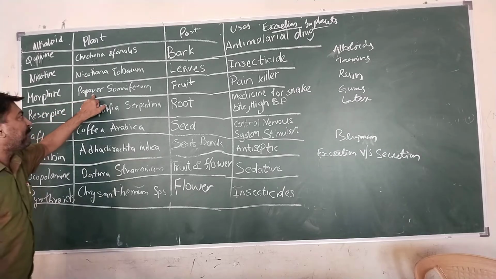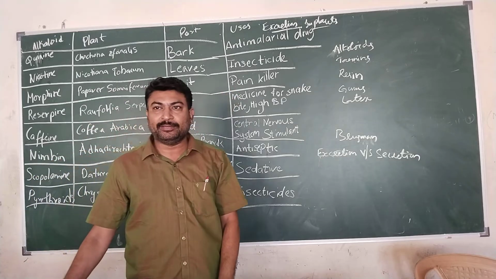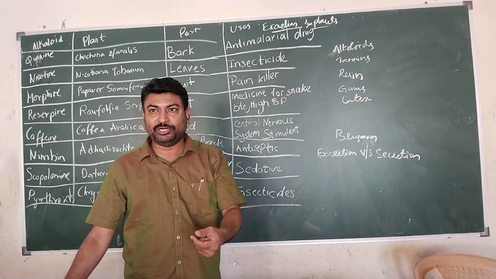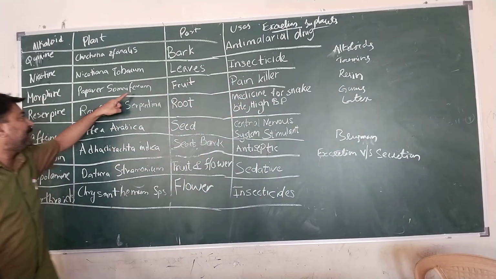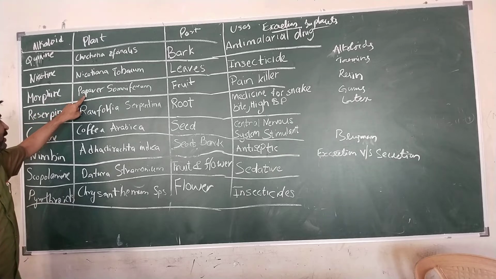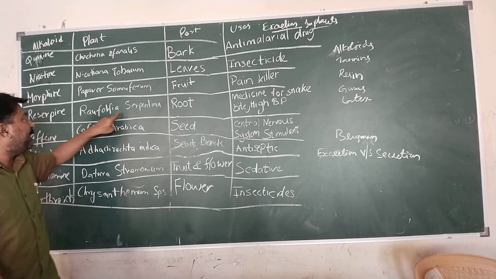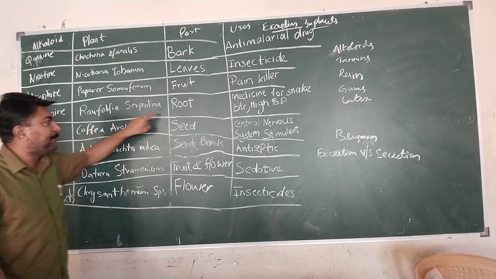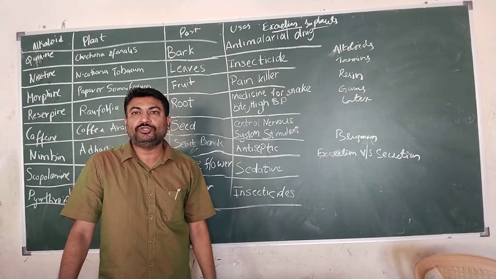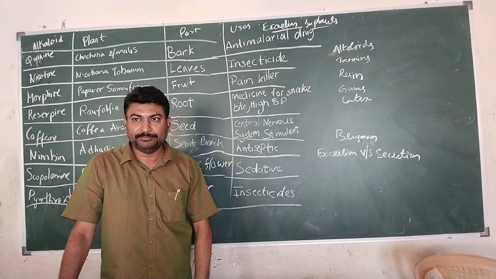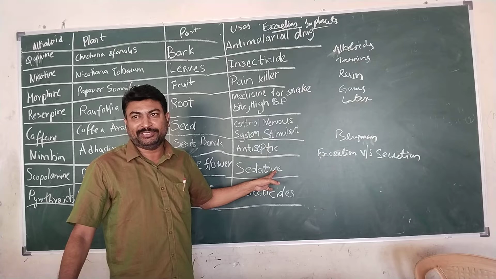Morphine is present in Papaver somniferum. It is present in the fruit and it is used as a painkiller. Whatever drugs, meaning tablets, that you are utilizing, Ayurvedic tablets, painkillers will be extracted from the fruit of the Papaver somniferum plant. Reserpine is present in the fruit of the plant namely Rauvolfia serpentina, and it is used as medicine for snake bite, and it is used to reduce blood pressure. All these drugs will be utilized mostly in Ayurvedic medicine.